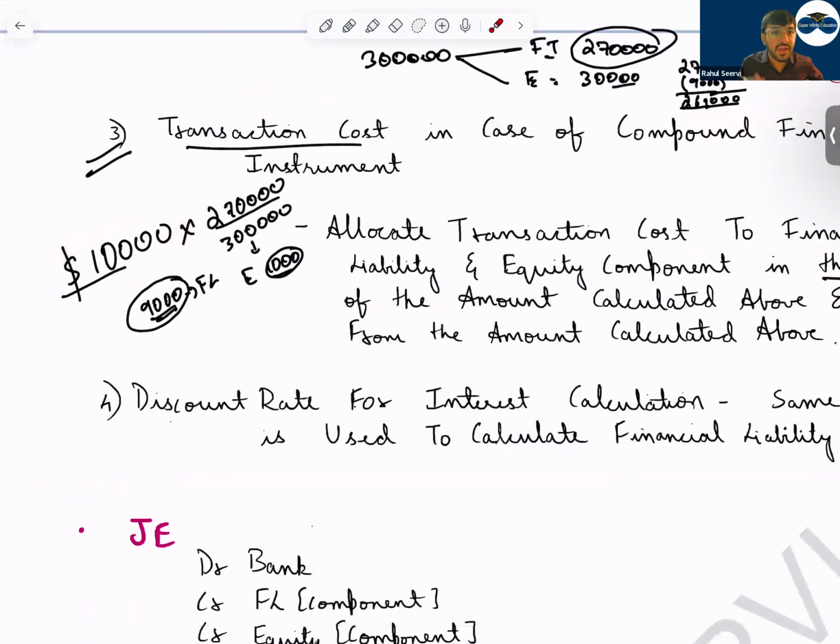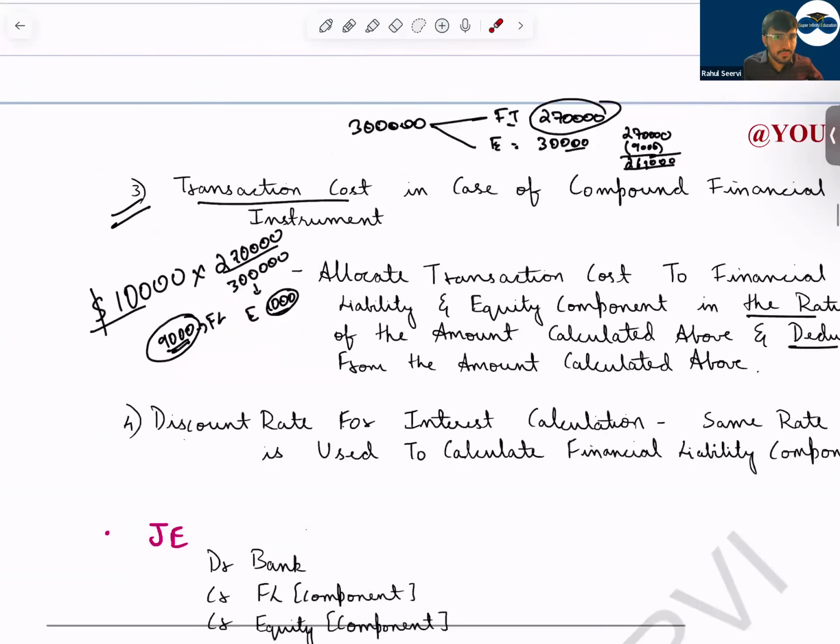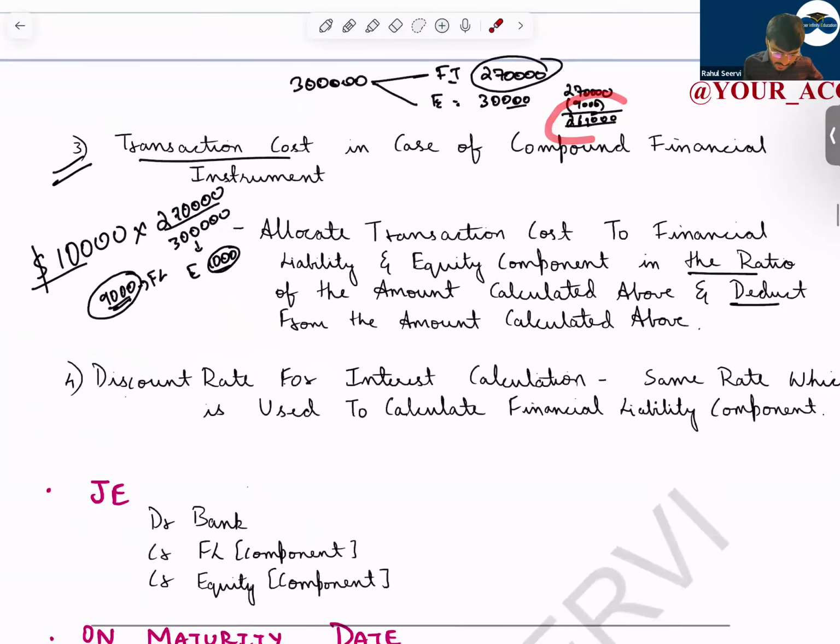This transaction cost I will allocate to equity and liability based on the values I've got, 2,70,000 and 30,000. So I get 9,000 and the remaining will become 1,000. So what will you do? This 9,000 I will reduce from the amortized cost, because in financial liability we reduce the value, and for equity also we will reduce the value. Then, next one.